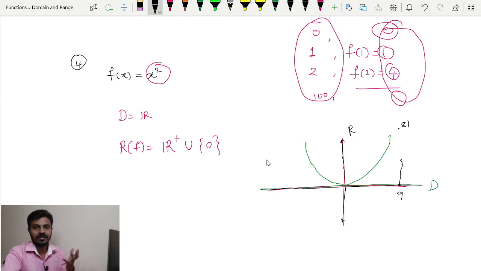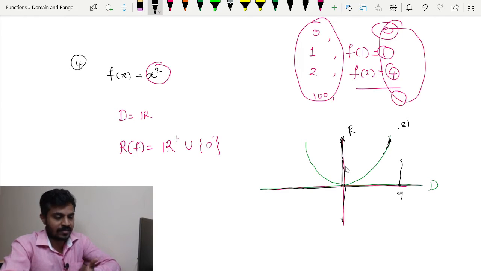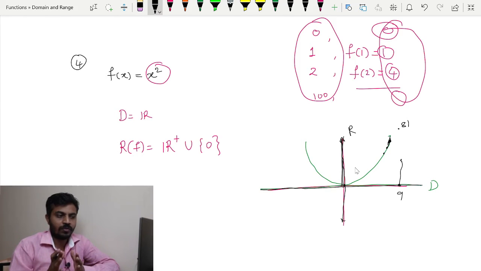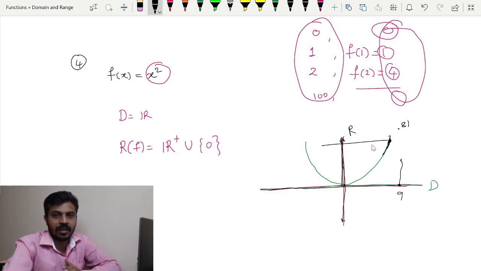And talking about the range set, you just see where the graph lies. The graph is lying above your x axis. Thus our range is nothing but the positive real line, you can say, the positive y axis including 0. But if you want the exact image set, you can see where the graph lies, and simply start drawing horizontal lines.